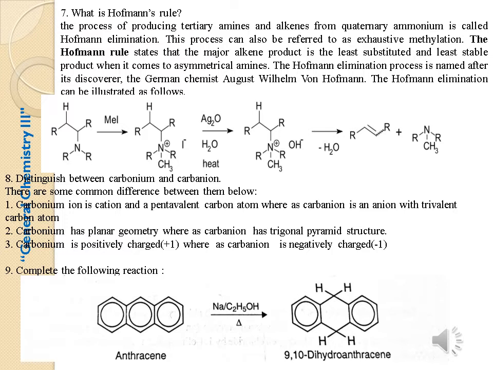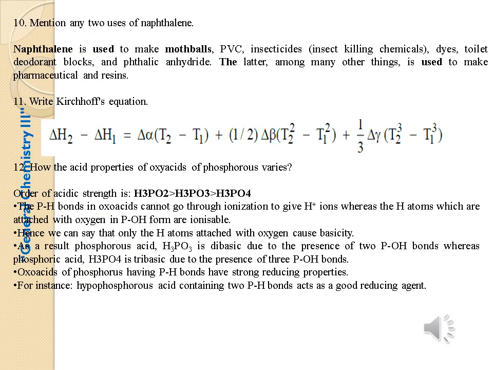The next question: complete the following reaction. Anthracene reacts with sodium and ethanol in the presence of heat. It produces 9,10-dihydroanthracene. Tenth question: mention any two uses of naphthalene. Naphthalene is used to make mothballs, PVC, insecticides, dyes, toilet deodorant blocks, and phthalic anhydride. The latter, among many other things, is used to make pharmaceuticals and resins.